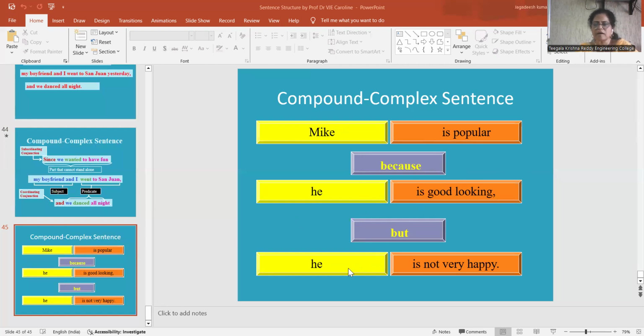He is good looking, but he is not very happy is connected with a coordinating conjunction. So when three or more parts of a sentence are connected with subordinating and coordinating conjunctions, which has one independent clause and more than two dependent clauses, they are said to be compound complex sentences.